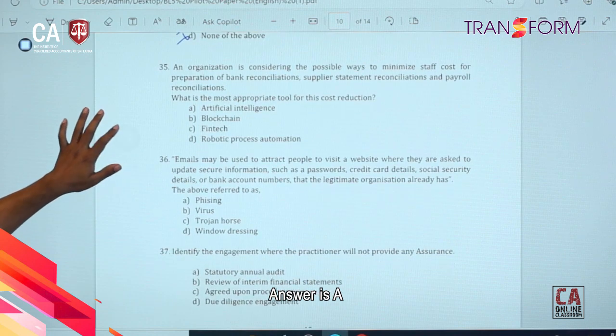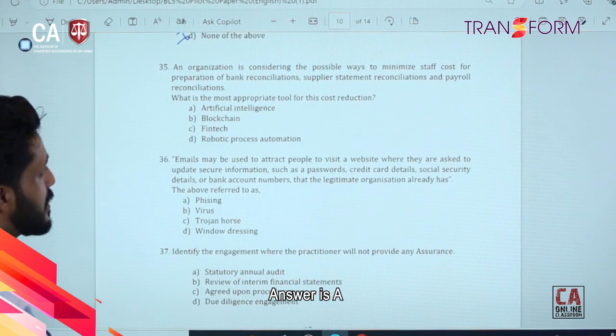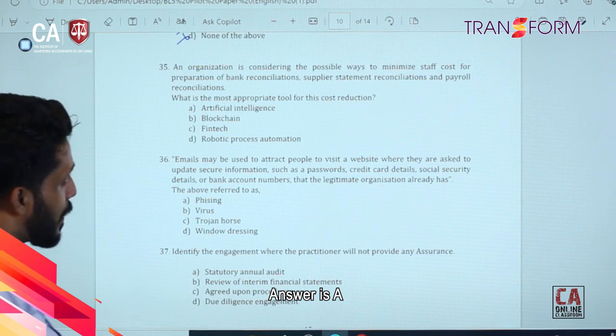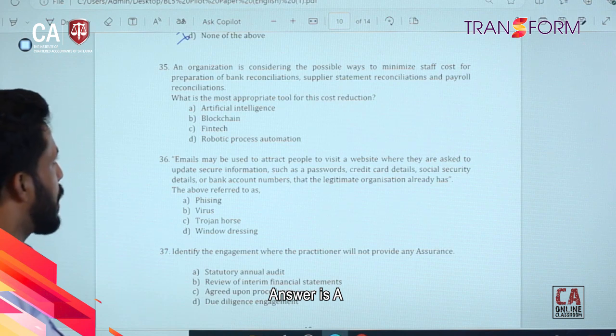So question number 35. An organization is considering the possible ways to minimize staff cost for preparation of bank reconciliations, supplier statement reconciliations, and payroll reconciliations.